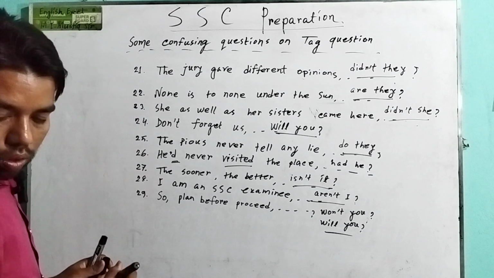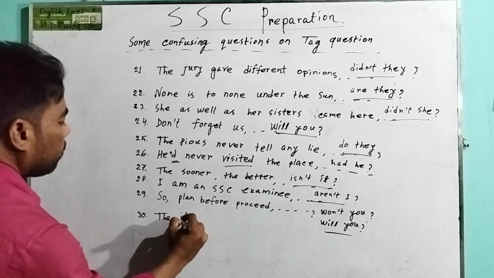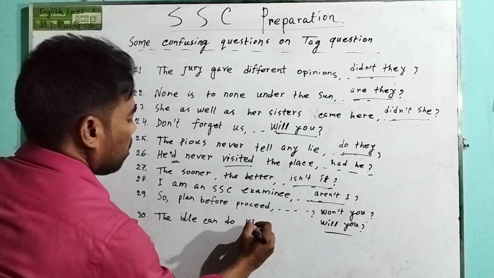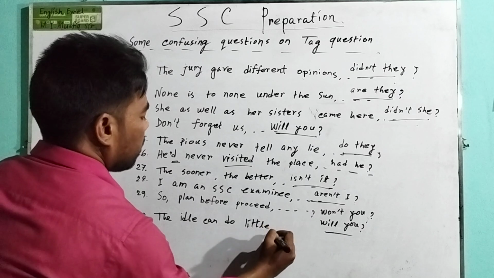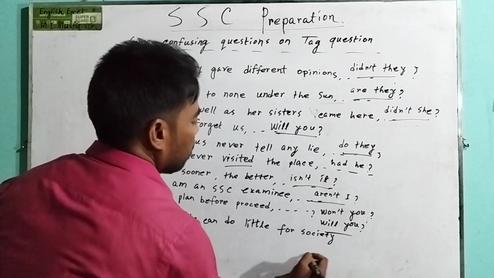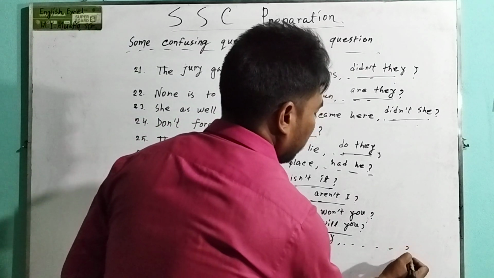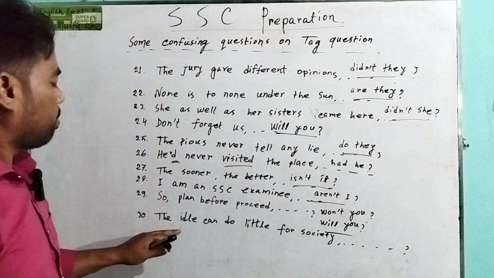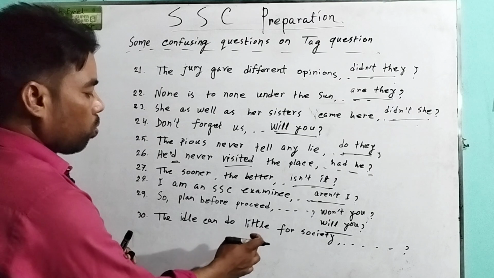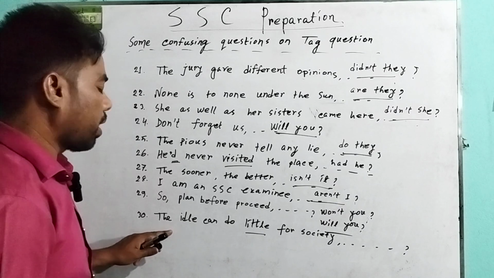Question 30. The ideal can do little for society. Here the subject, the plus adjective, is plural. And here the word little is a negative word. That's why we have to take a positive tag. Can they.